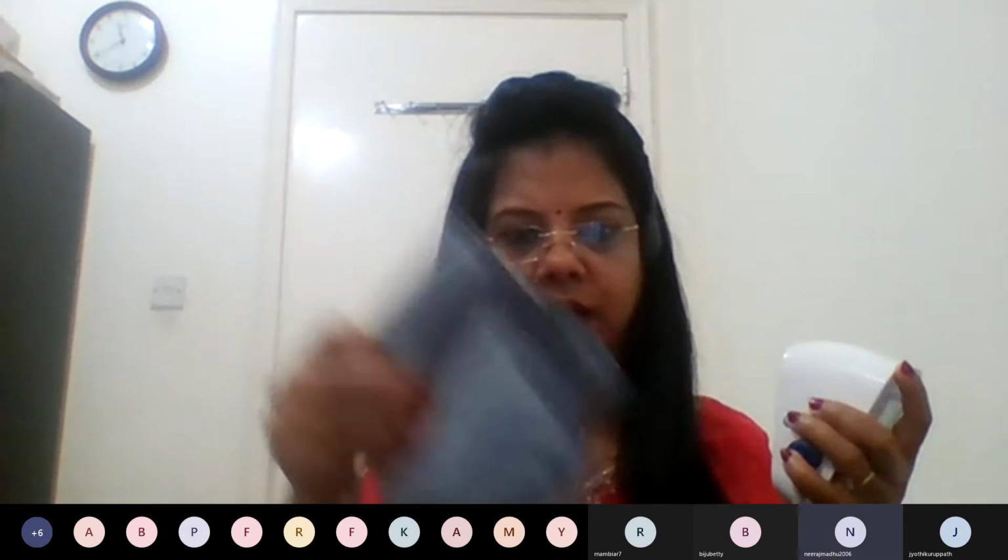You have to put this cuff here on the arm and tighten it, just press the switch on button and it will show the blood pressure. This is a very simple kind of blood pressure meter which I have at home.